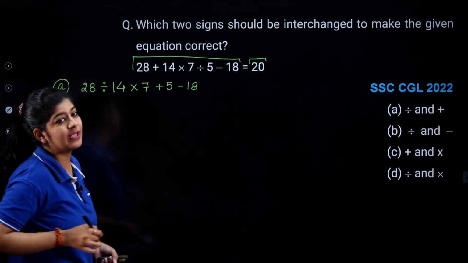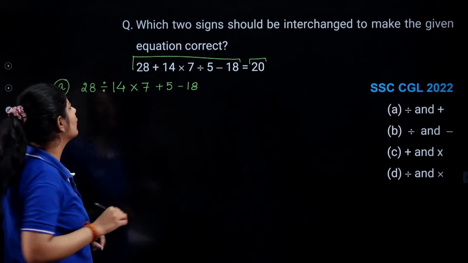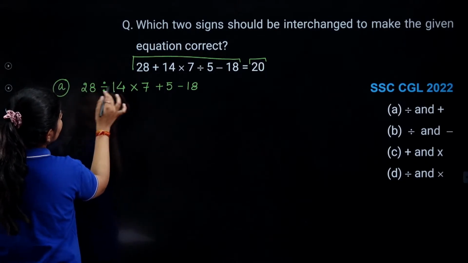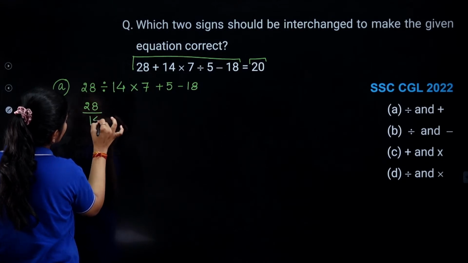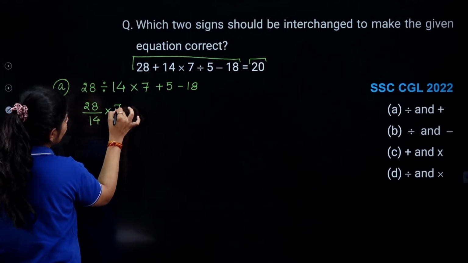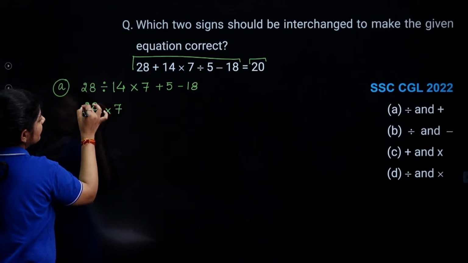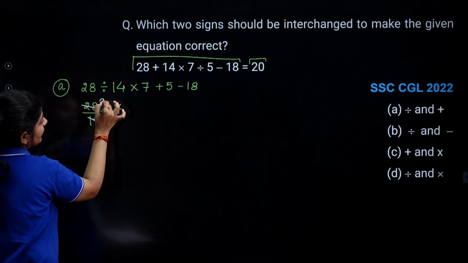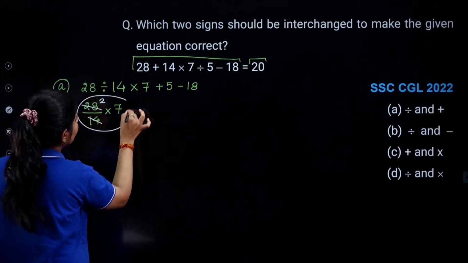And let's check whether we are getting this sum equal to 20 or not. So when I solve this particular thing, what will I get? 28 by 14 into 7, right? So here we are getting 2, and ultimately we are getting 14.